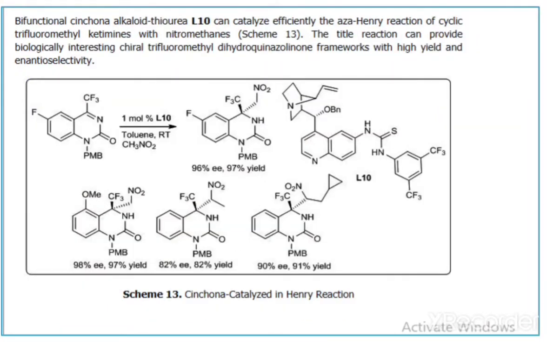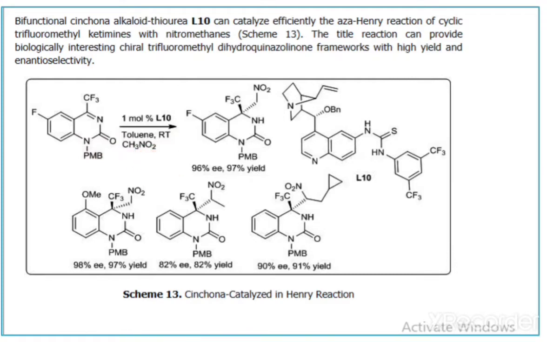Now then, the bifunctional cinchonoalkaloid thiourea, that means this catalyst L10, can catalyze the Henry reaction of cyclic trifluoromethylketimines, that means this one, with nitromethane, CH3NO2.